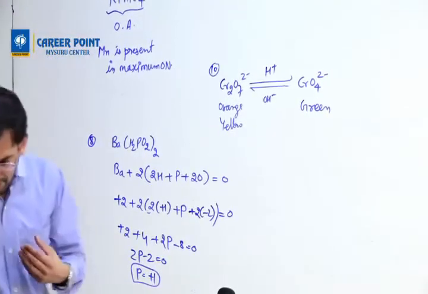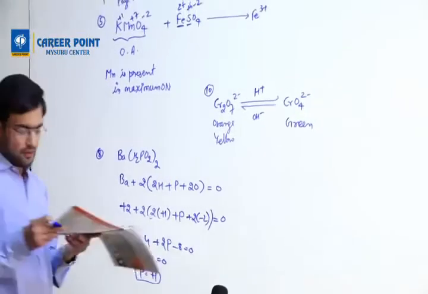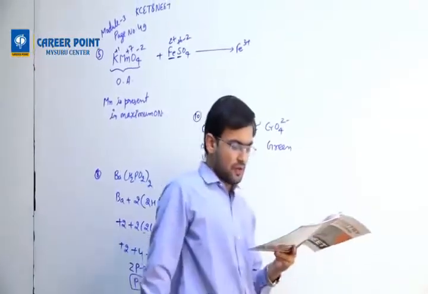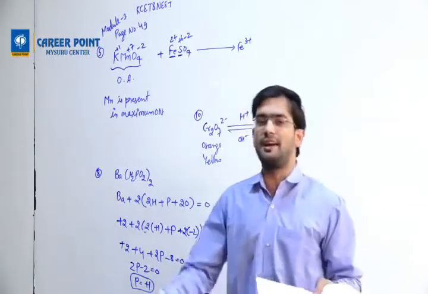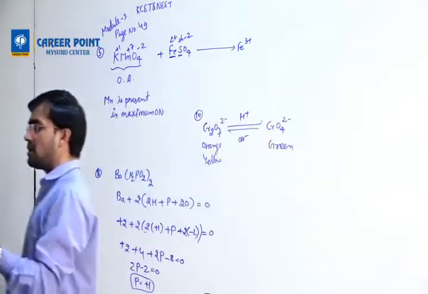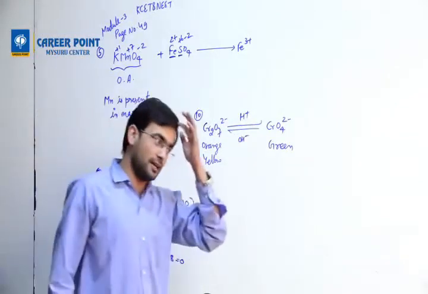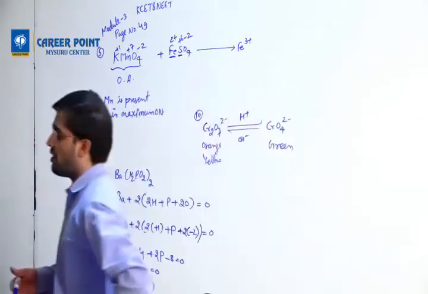Then after question number 8, question number 17. The equivalent weight of an oxidant is the weight of the oxidant which combines with 1 mole of electrons. This is by definition. We write equivalent weight equals molecular weight divided by n factor, so it has to accommodate 1 mole of electrons.